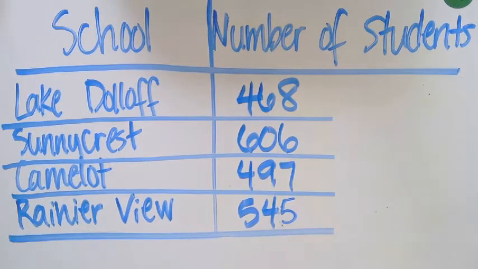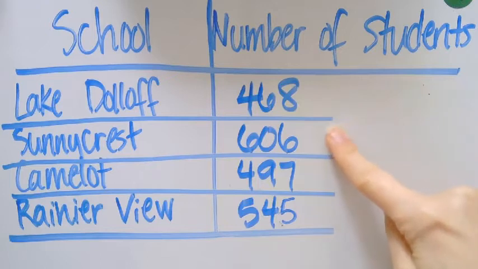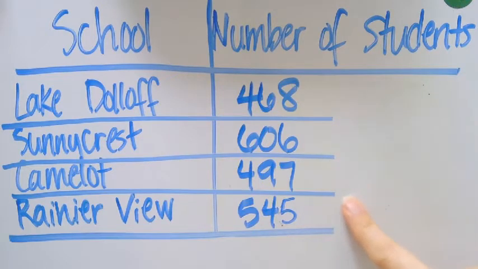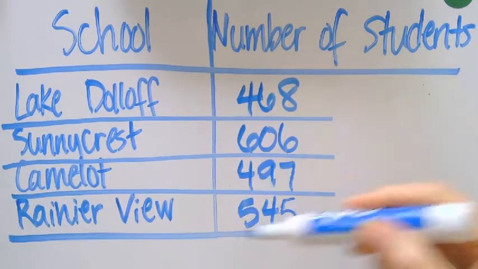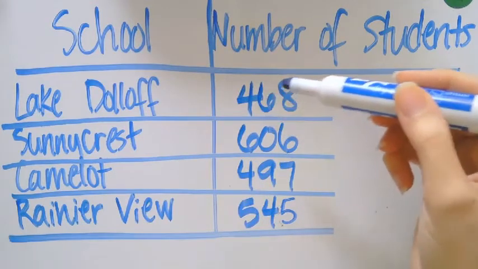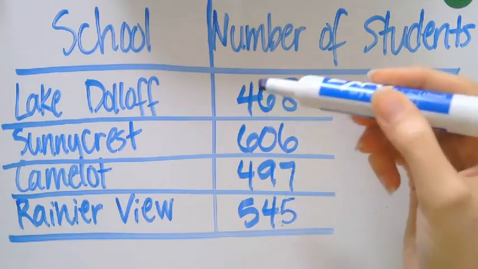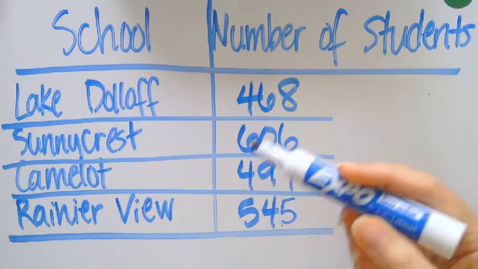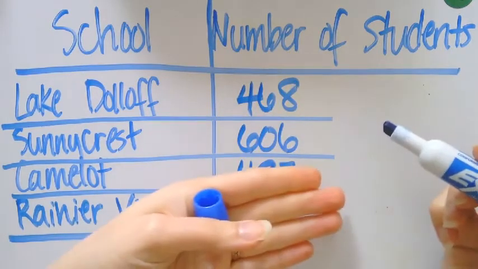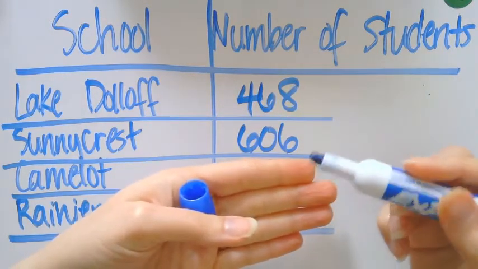So the question is asking how many total students attend all 4 of these schools. So what are we going to do with these numbers? Yep, we're going to add them up, okay, because we're looking for a total. We're looking for the sum. A couple different ways to do this. This is a large group of numbers. We can just go right down the center and right down the lines and just start adding. But sometimes when we have a lot of numbers, we get easily confused because there's a lot going on.